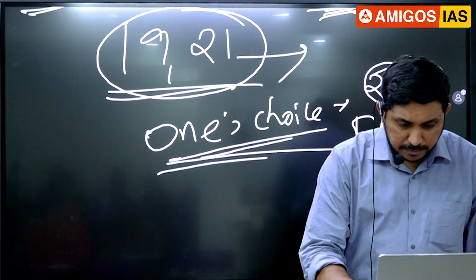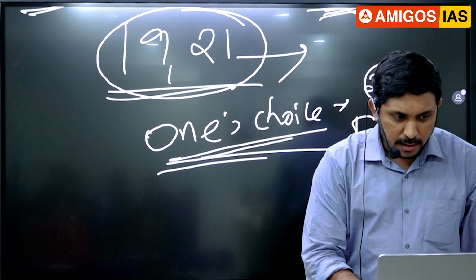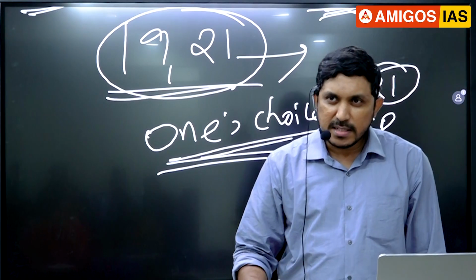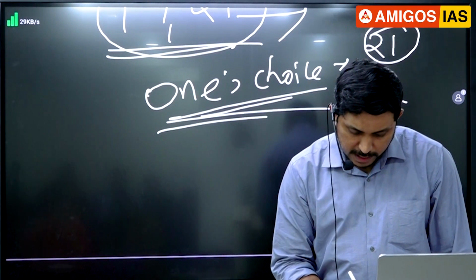Okay, fine. So it was a childish question, guys. It is very easy for anyone. These are political science kind of questions, guys. UPSC is asking: do you know the meaning of the word totalitarian regime?